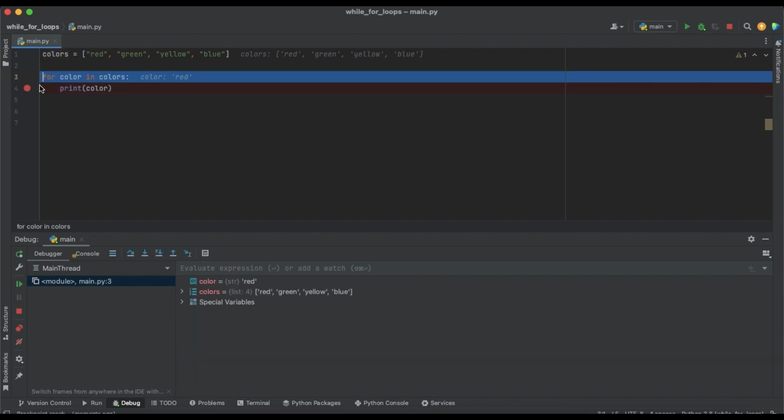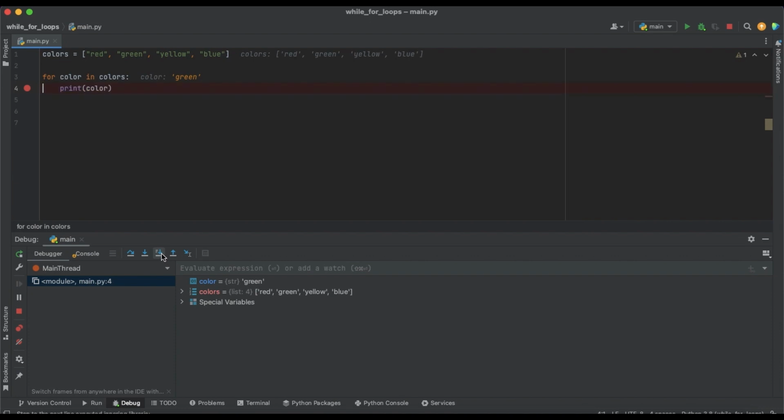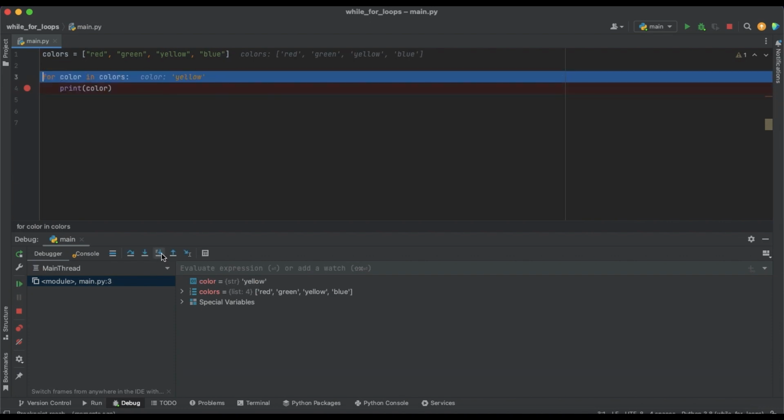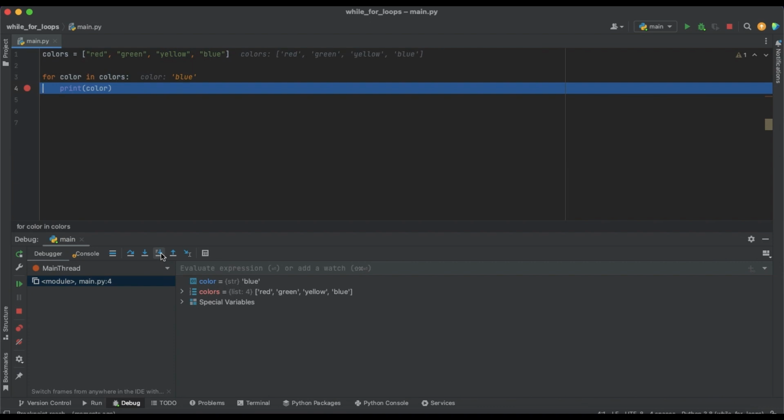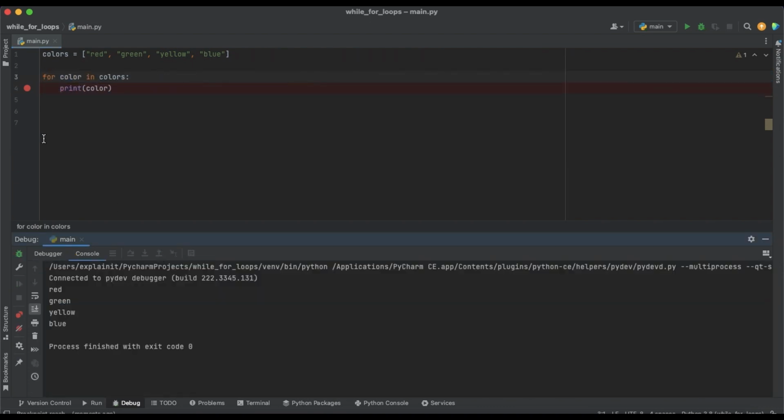After that, we go back and check what our color is now. If we step, we will see that our color now is green. And we will do that until we have an element in our iterable object, in our list. When we don't have any more elements here, our loop will stop and everything is printed.